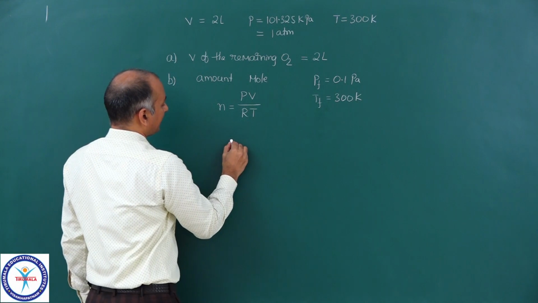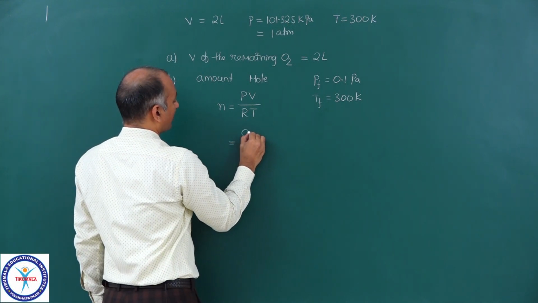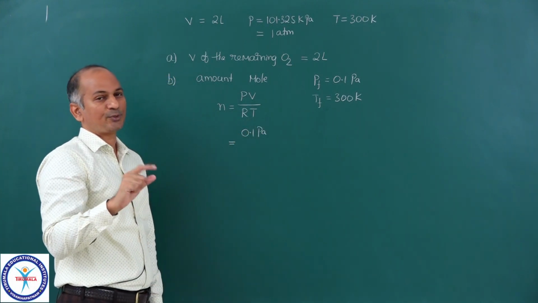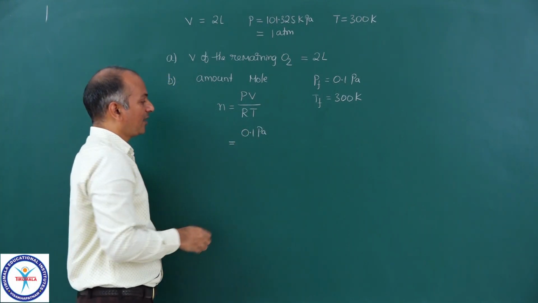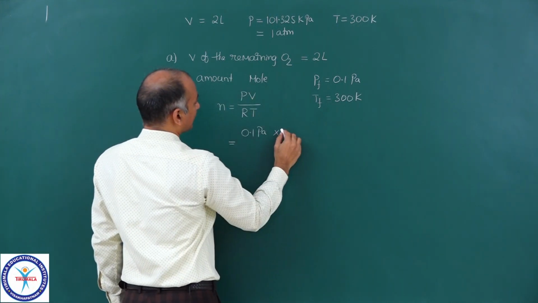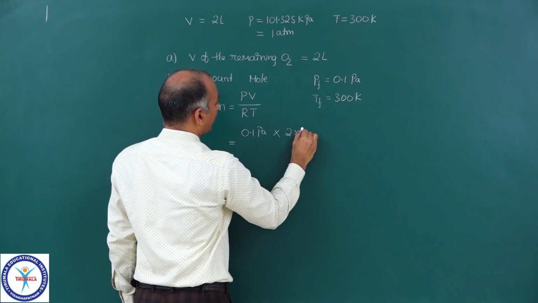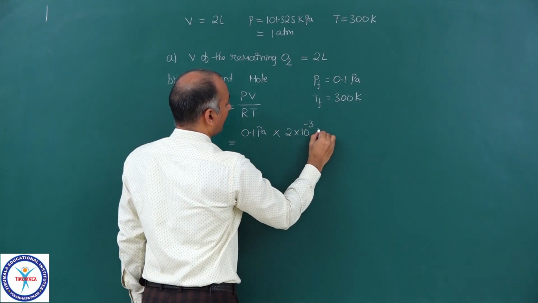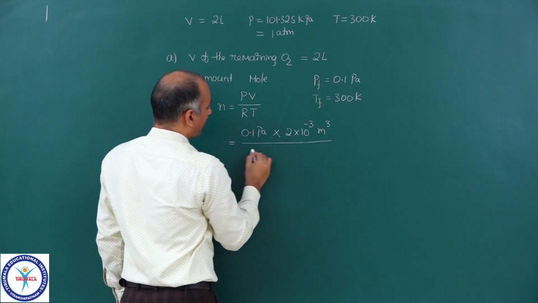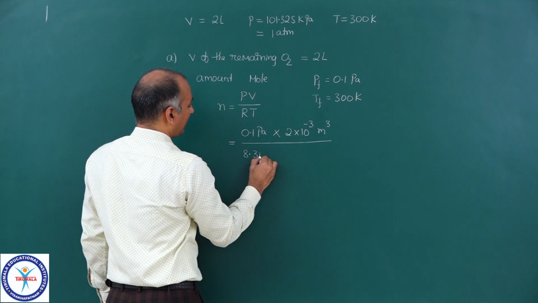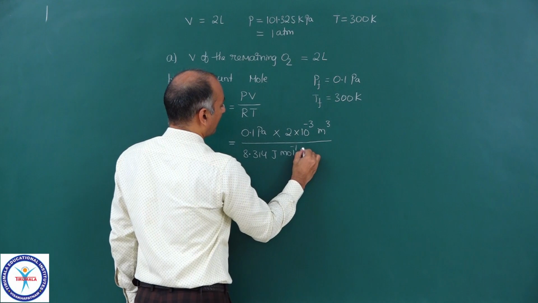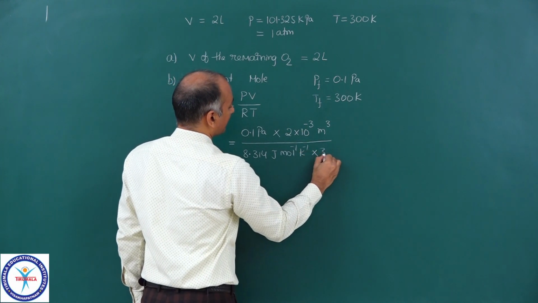So now this is equal to, pressure is 0.1 Pascal. I am taking pressure in Pascals, so I have selected the SI system, into volume, 2 liters, so 2 into 10 power minus 3 meter cube, upon R, which must be 8.314 joule per mole per Kelvin, and temperature is 300 Kelvin.